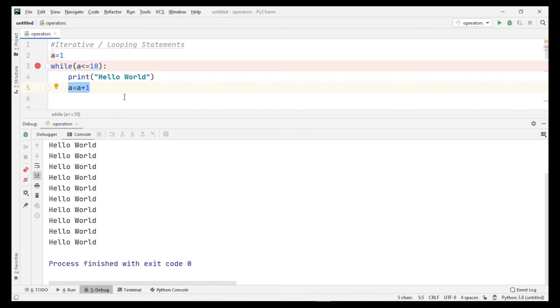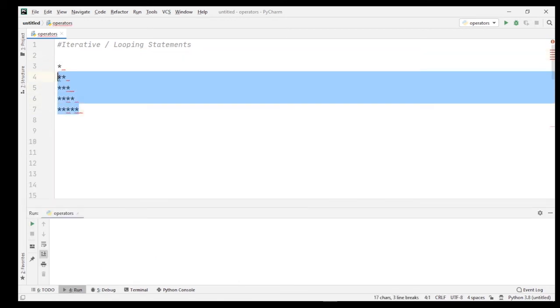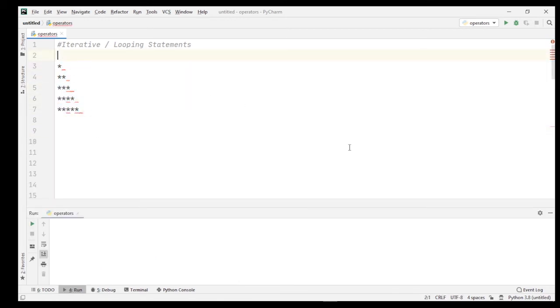Now one more thing that I want to discuss with you, that is nested loop. Basically, a nested loop means a loop within a loop. To better understand nested loops, I'll just show you an example so that you can understand how we can use a nested loop in our program. Suppose you want to write the following pattern, okay? So I'll show you how to write the code for this program.